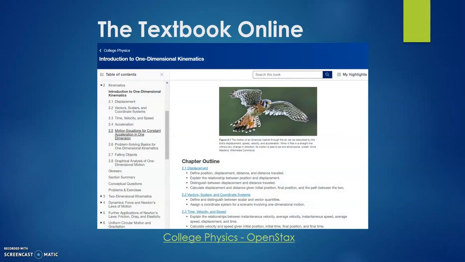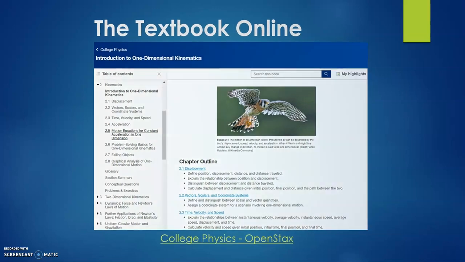The great benefit of the textbook being available online is easy access. When you need to go to a particular chapter or concept, you simply click on the table of content. Everything is bookmarked. This saves a lot of time navigating through the text.